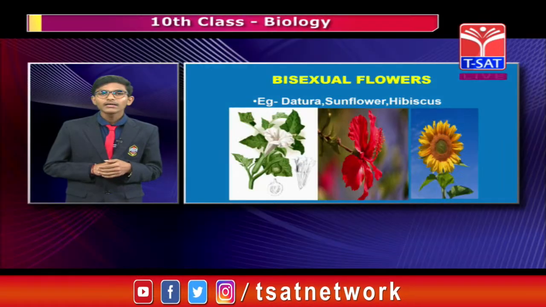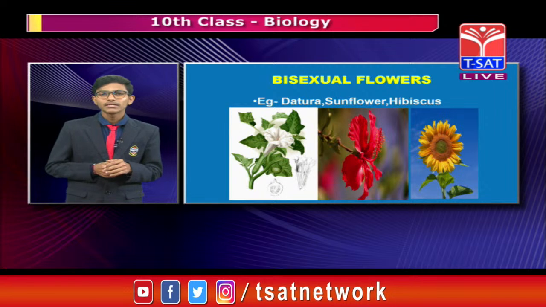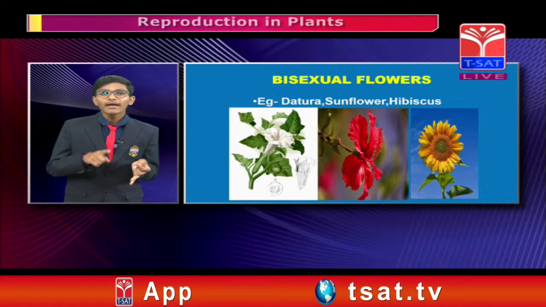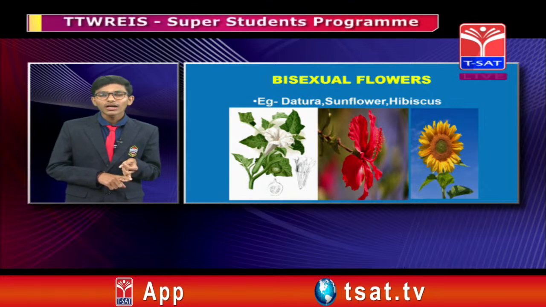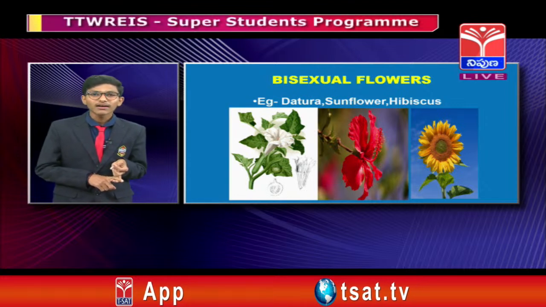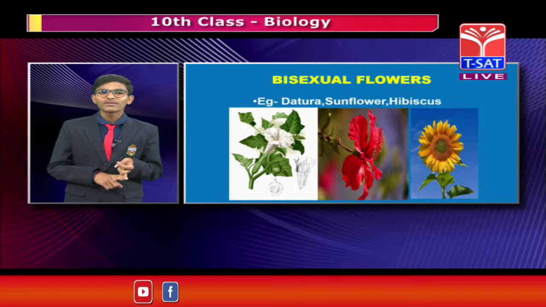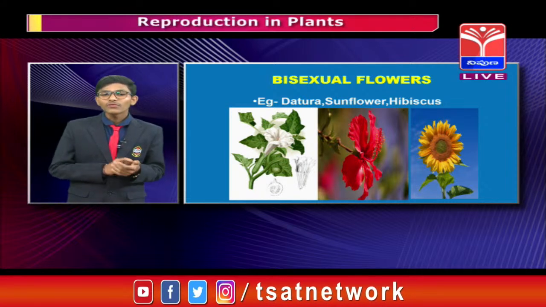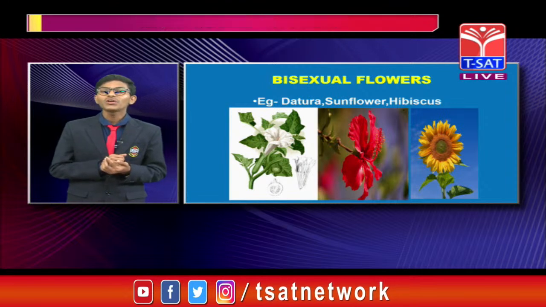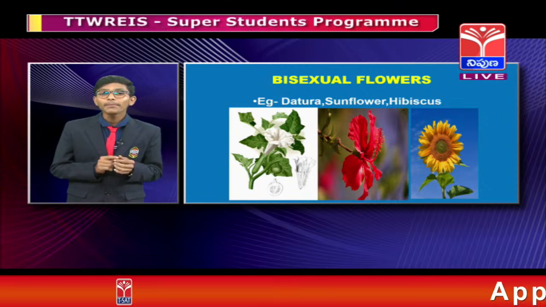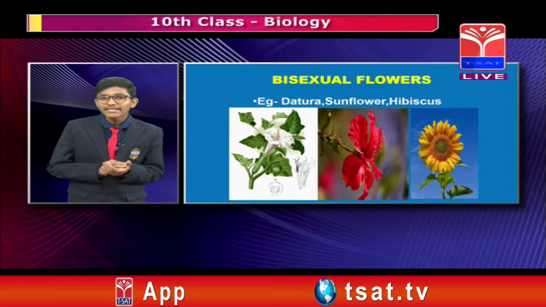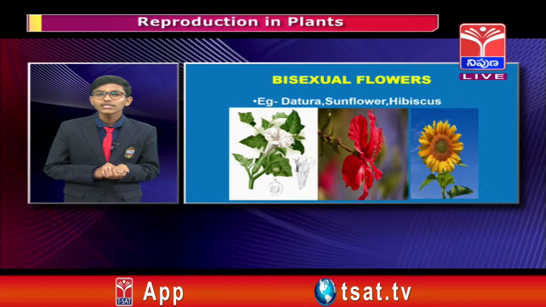Such flowers consist of the female reproductive part and the male reproductive part. Examples are datura flower, hibiscus flower, sunflower, and the pea plant flower.